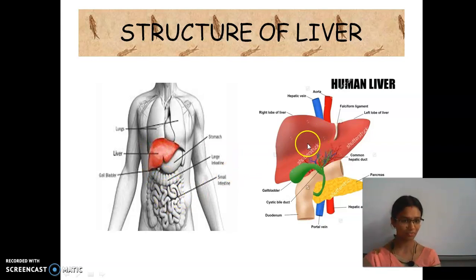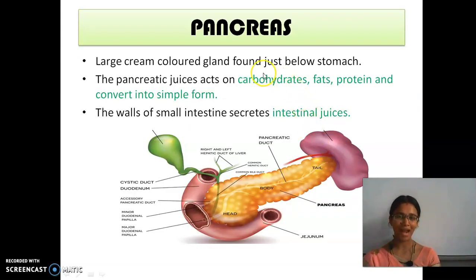Now you are able to know where the liver is. See here, liver, stomach, large intestine, and the gallbladder. The juices secreted by the liver are stored in the gallbladder and then supplied to the small intestine.